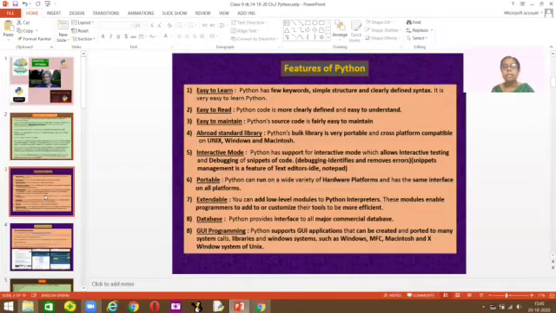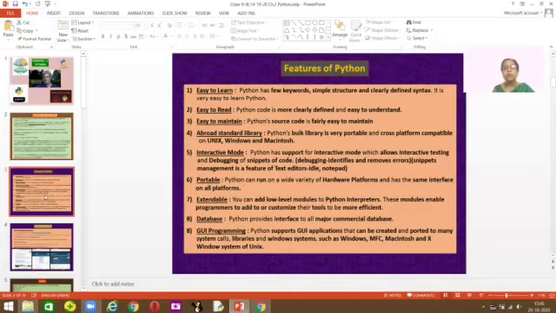Database. Python provides interface to all major commercial databases. I think you know we have many types of database, and it provides interface to all these major commercial databases. You know the different commercial places that you use it, right? As I gave you an example before this.